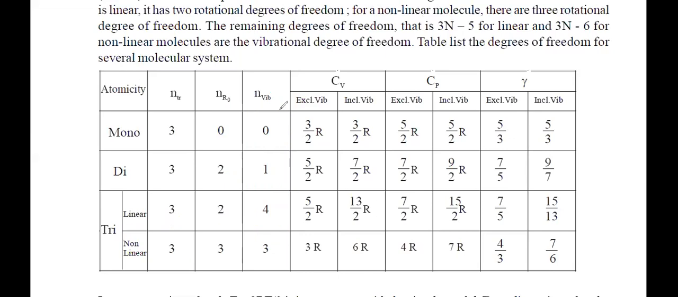Now, the value of CV is fixed, 3 by 2R. I hope all of you remember this ratio, 3 by 2R. See, translational means it is going in this direction, right? And rotational means it is rotating along one axis. There's a difference. The translational motion and vibrational motion are different. Vibrational is just the motion of the atoms in a molecule.